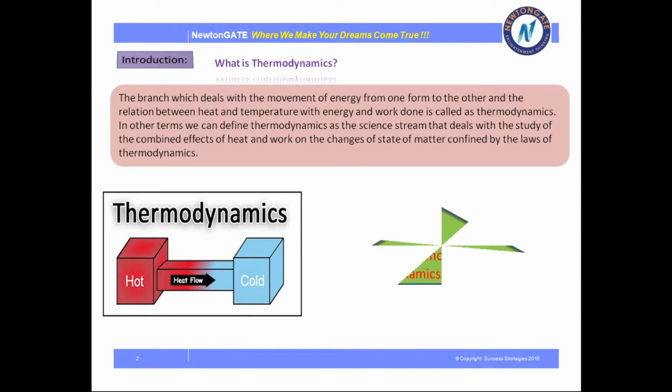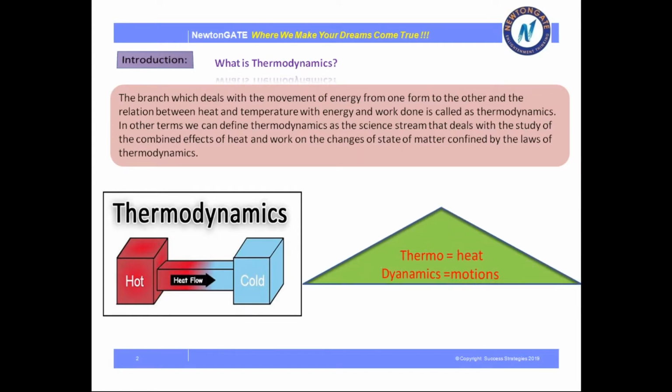Here you can see in the picture that heat flows from hot to cold. This is one of the variations of thermodynamics, that heat always flows from hot to cold. Another thing, what is the meaning of thermodynamics? Here, the meaning of thermo is heat and the meaning of dynamics is motion. So, what is the meaning of thermodynamics? Heat and motion. Clear?